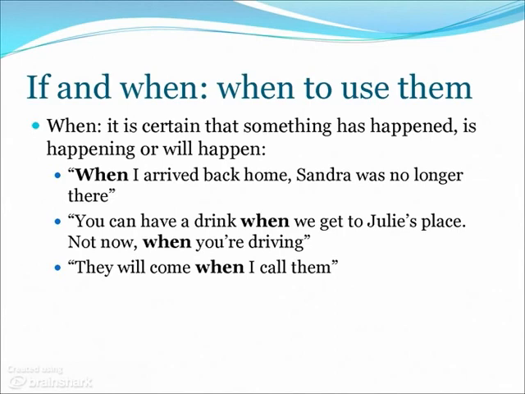This is a certainty. It is also very certain that that person cannot drink right at this moment when he or she is driving. And in the final example, they will come when I call them. It is clear that you are certain that those people you are going to call will come.